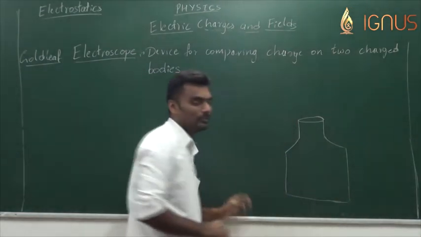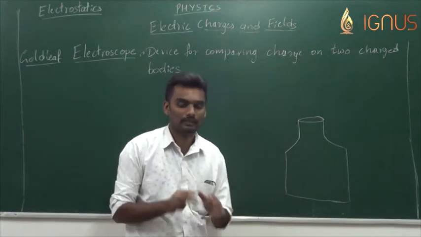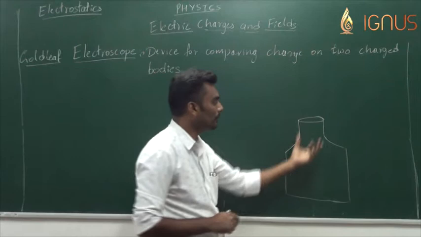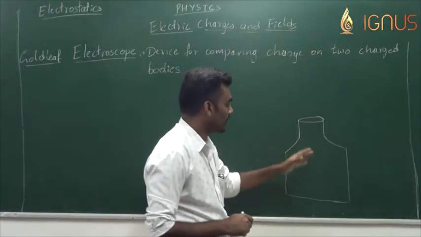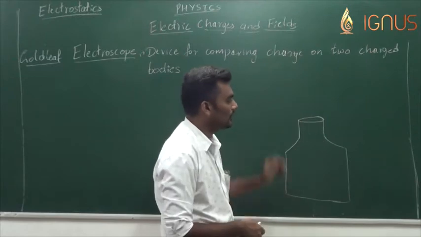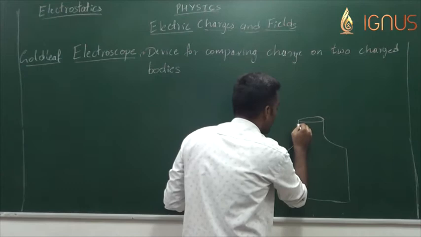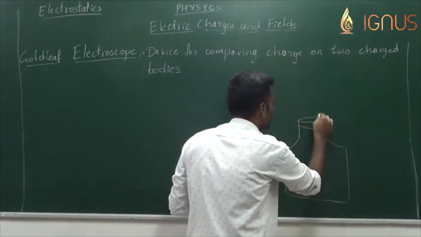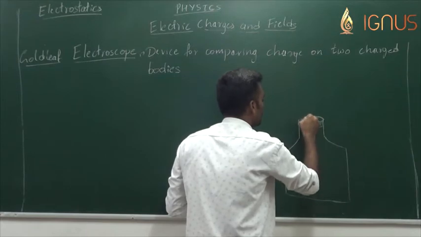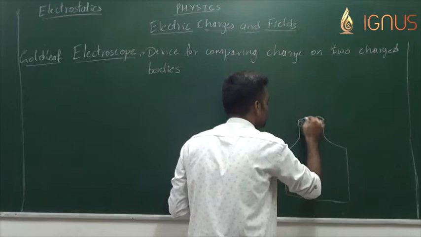In some references, they have used a rectangular glass container, but in some references they have taken a jar-shaped one. I am taking the jar-shaped one. Now this is a glass jar fitted with a rubber cap with a small hole in it.